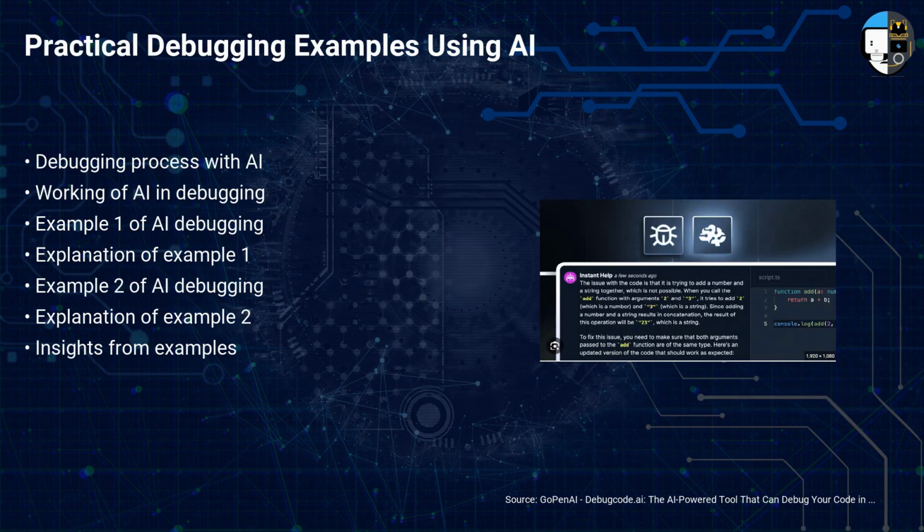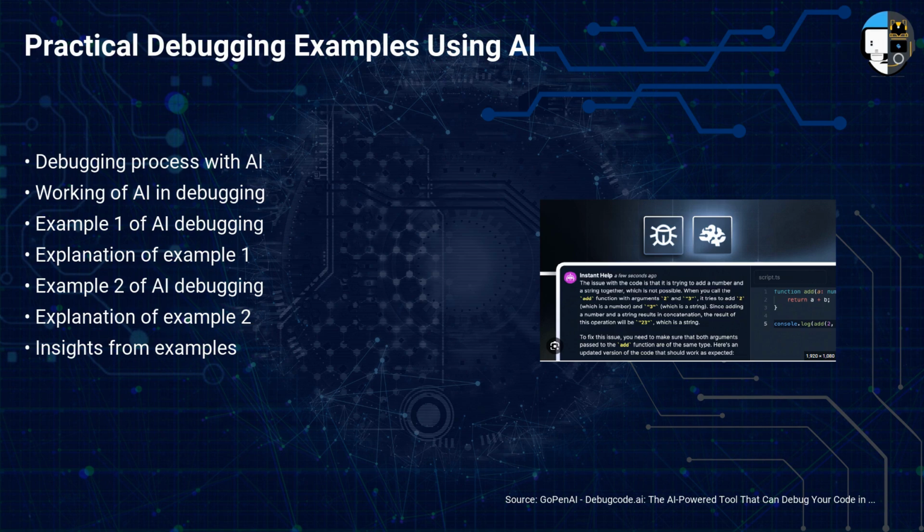Now that we understand the concept, let's look at some practical examples of debugging using AI. Consider a program with a logical error. Instead of manually tracing the error, we can use an AI model like Deep Debug. Deep Debug will run through the code, predict potential bugs, and suggest fixes.